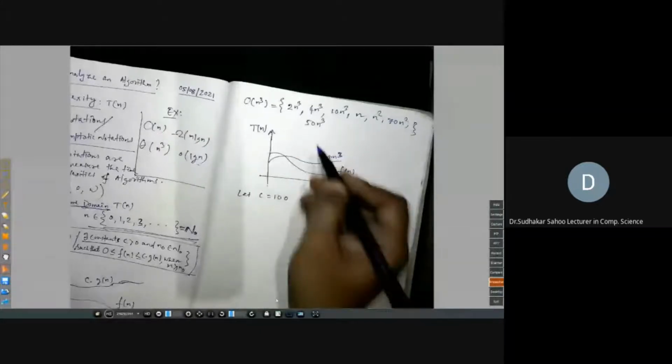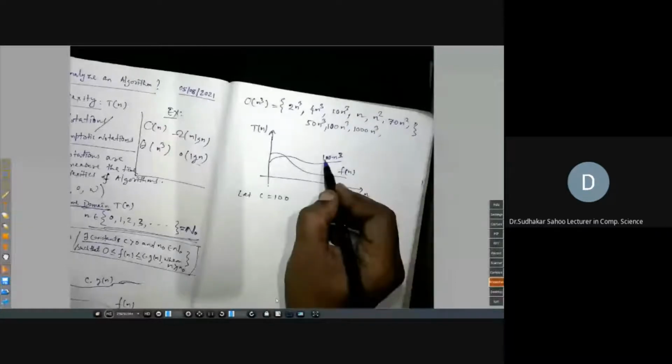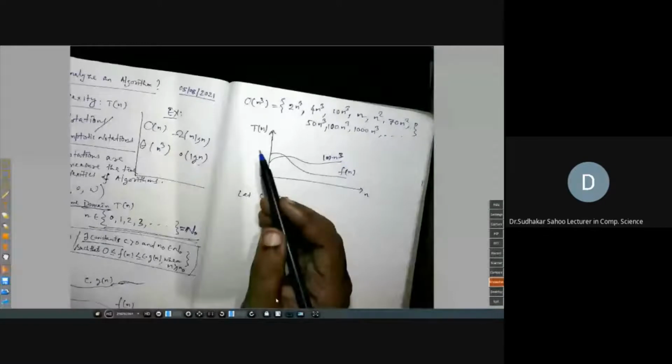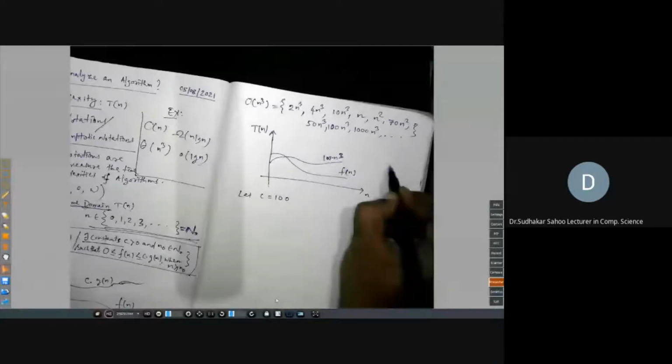100 n cube will also belong to this set. 1000 n cube also belongs to this set. At that time, what is C? You can take C as 1000 or 2000, you can take many. So any constant times n cube belongs to this set. How many elements are there in big O of n cube? Can you tell? Finite or infinite? How many functions can you give? Infinite. Many functions you can write.